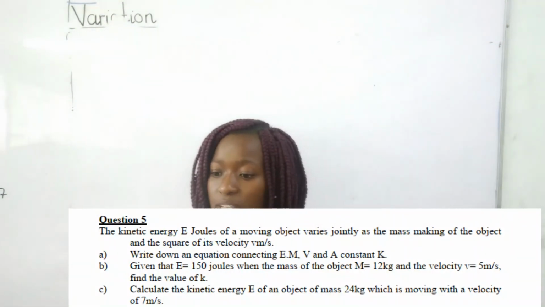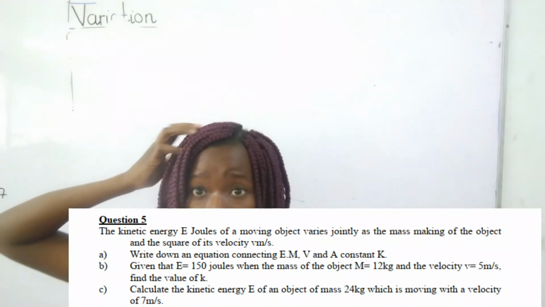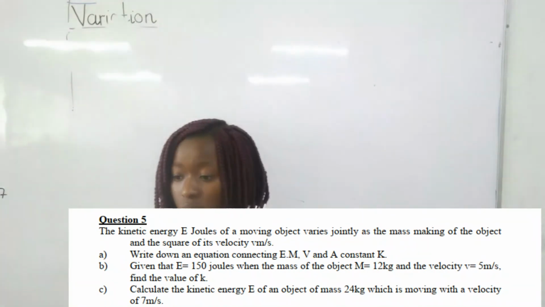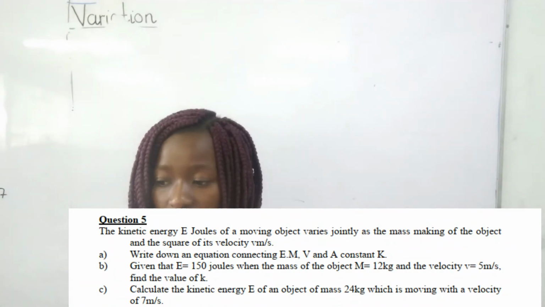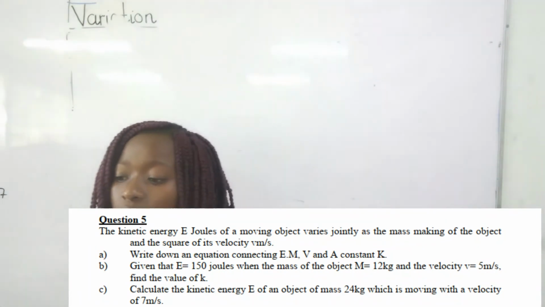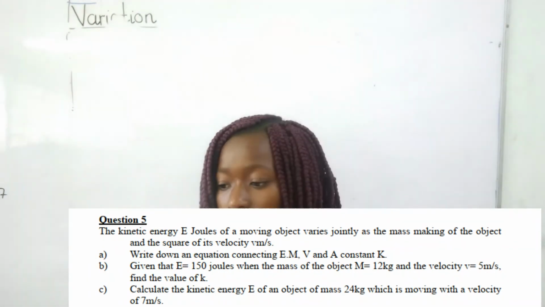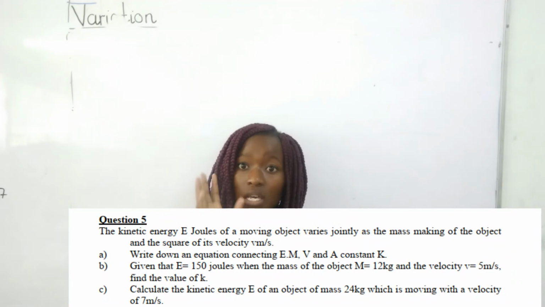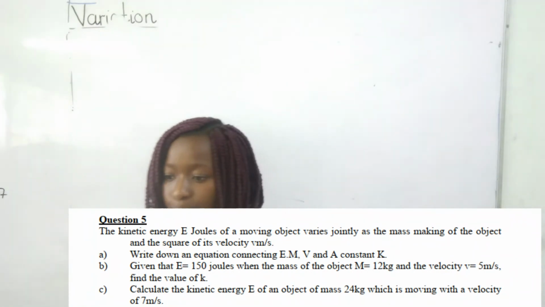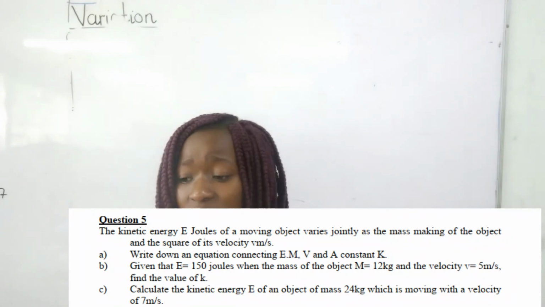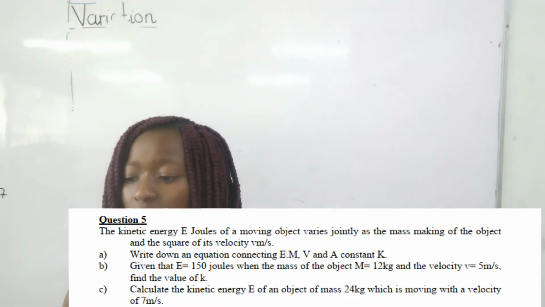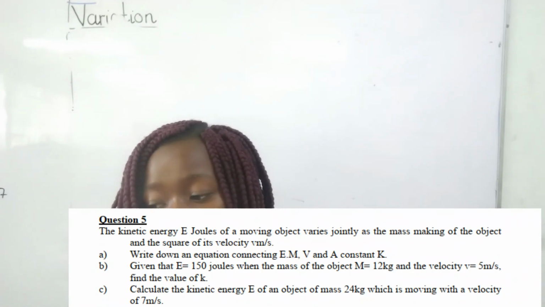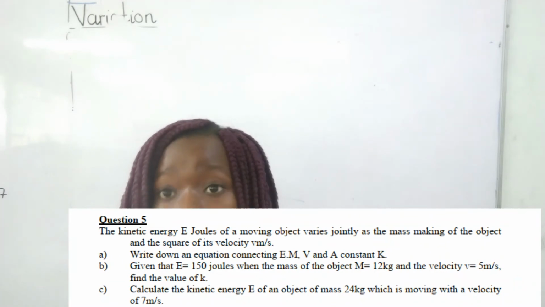So for my final example with you guys for today on variation, it reads: the kinetic energy E joules of a moving object varies jointly as the mass m of the object and the square of its velocity. As you can see, it's joint variation. The first part reads: write down an equation connecting E, m, v and a constant k.